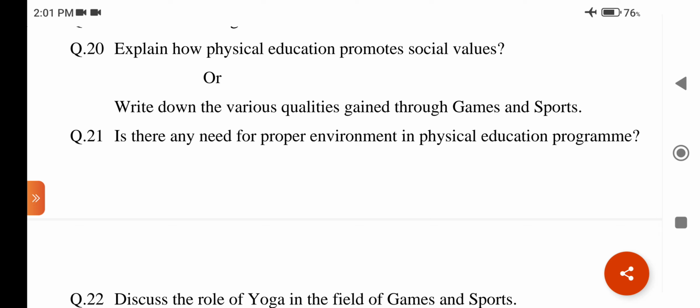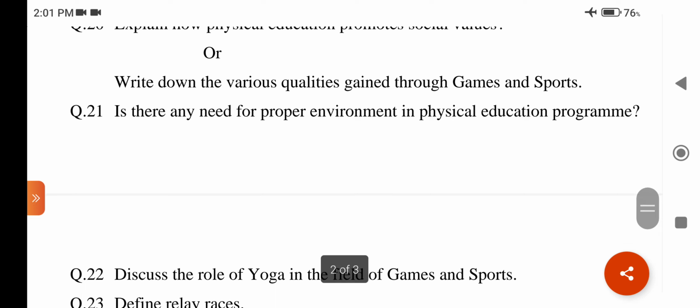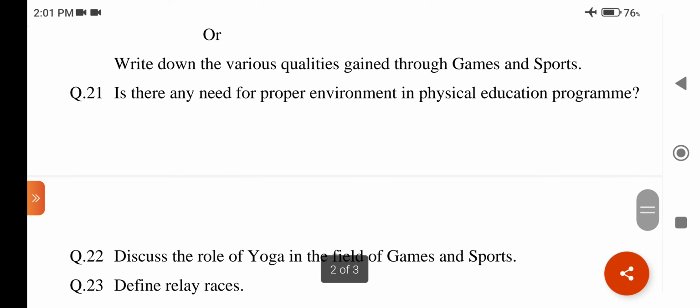Explain all these points in 2 to 3 lines. Or write down the various qualities gained through games and sports.